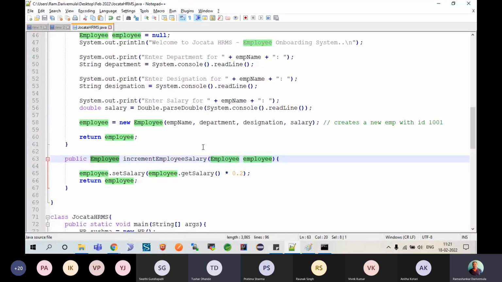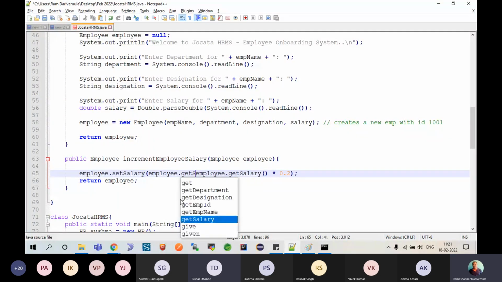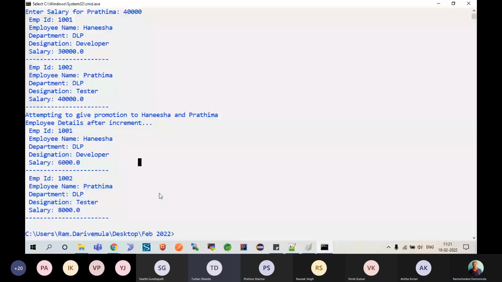Okay, what is the logical error I have done? I said this one but I need to set employee dot get salary plus this one. So how much salary do you have to set? You have to have the current salary along with the extra salary which you wanted to give, correct or not, which I basically forgot, and that's why their salary became 6,000 and 8,000.